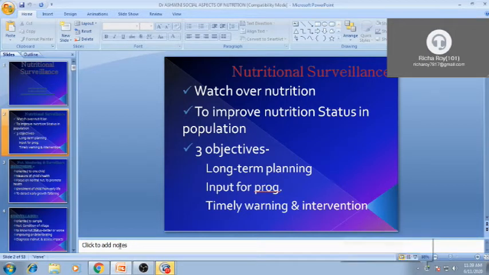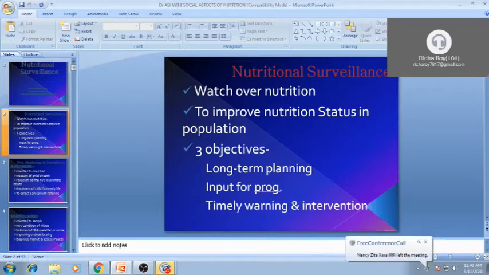For that, continuous scrutiny is needed. It is called surveillance: continuous scrutiny of a certain disease or problem in a certain geographic area to find out the amount of problem in that area.